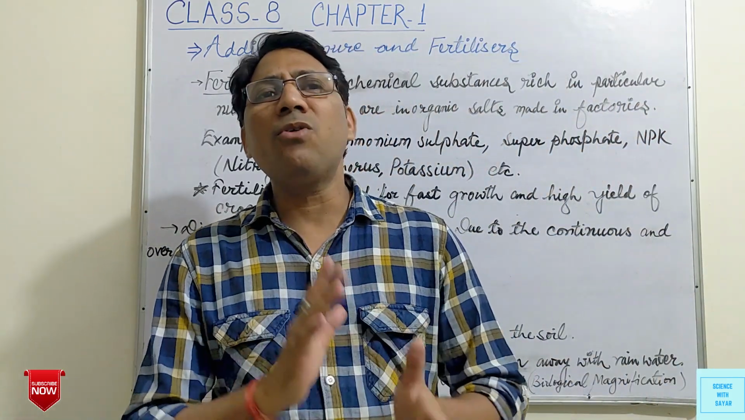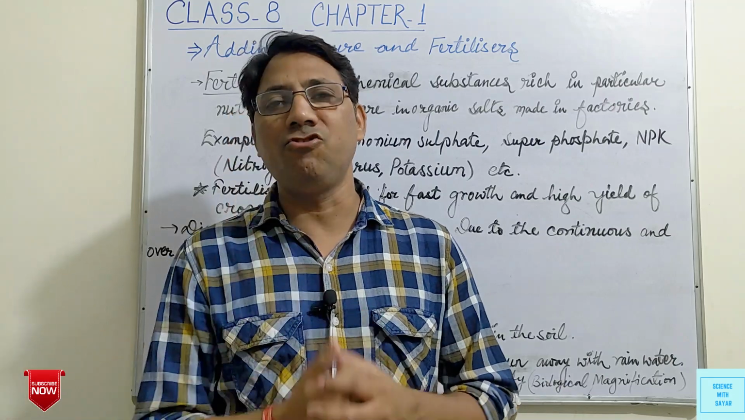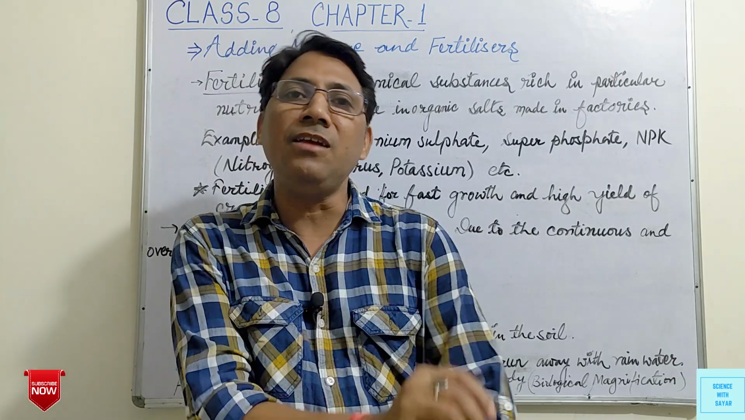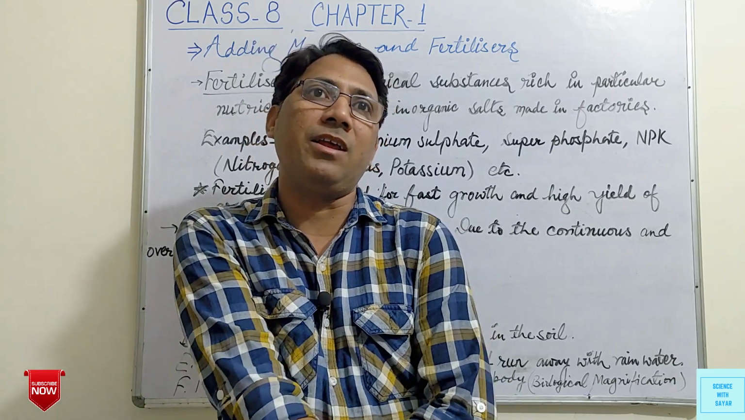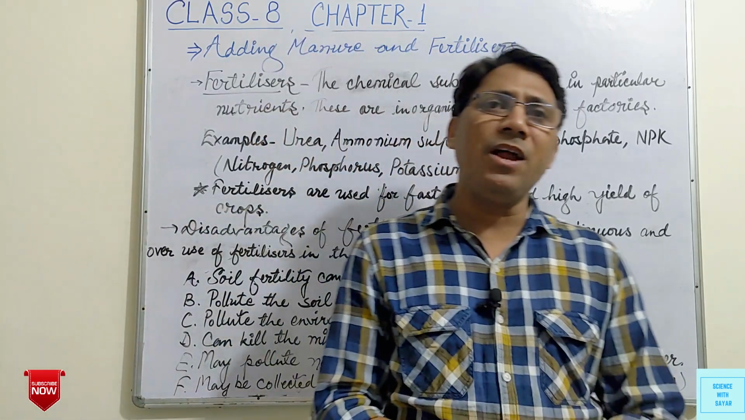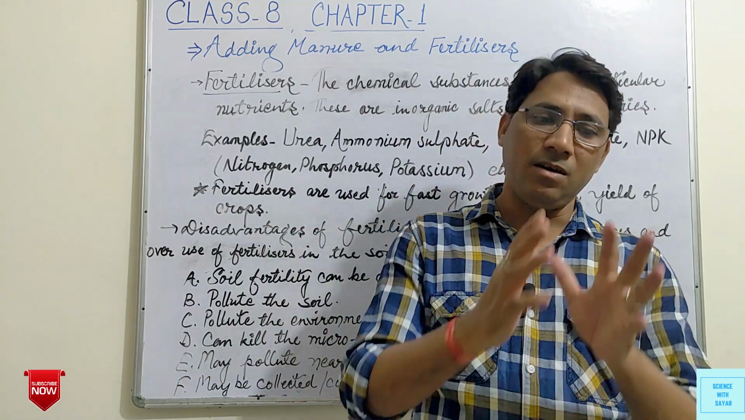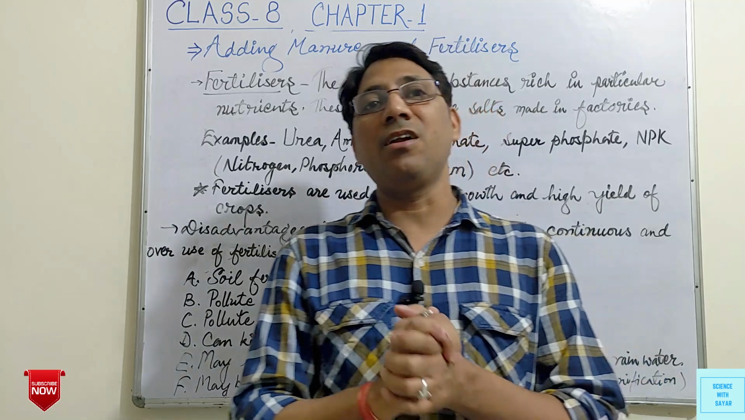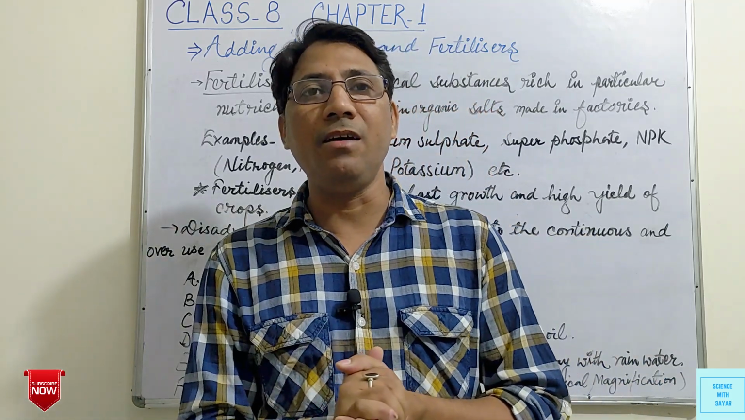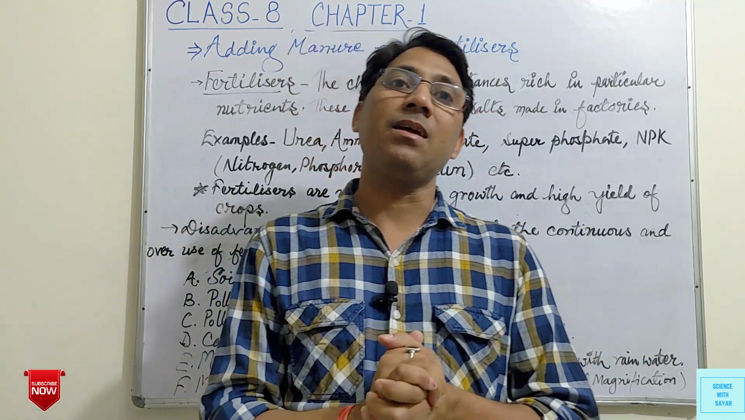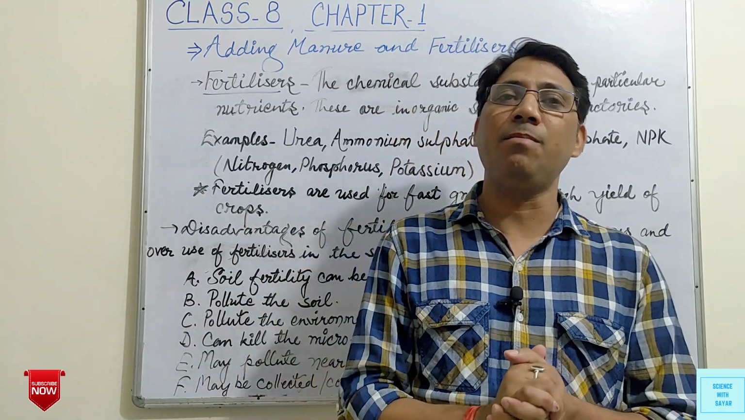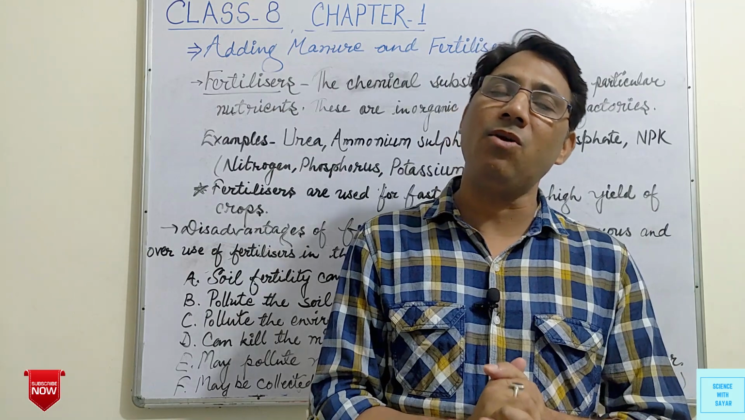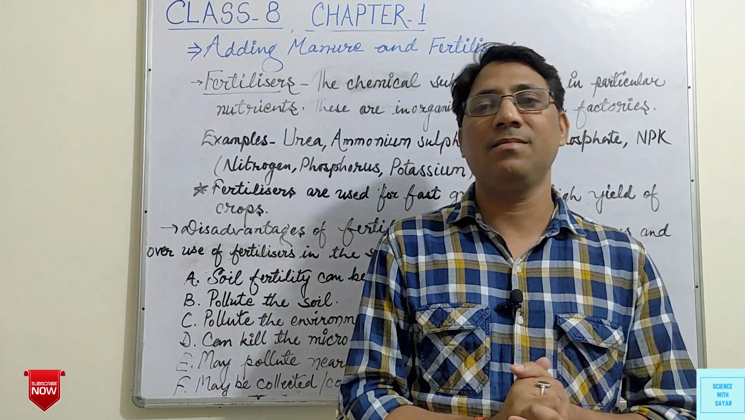In manure and fertilizers, two terms are used: organic and inorganic. What are the meanings of these organic and inorganic? Organic means related to living beings. So all the things which are obtained from living things, such as plants and animals, are known as organic matter or organic things.